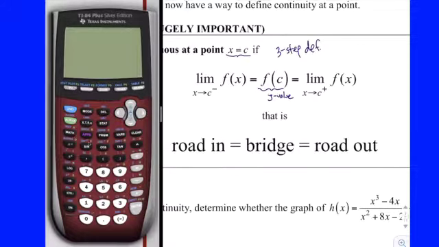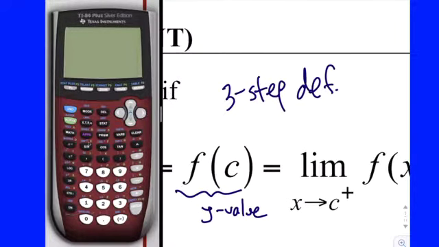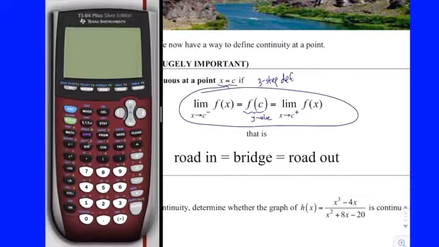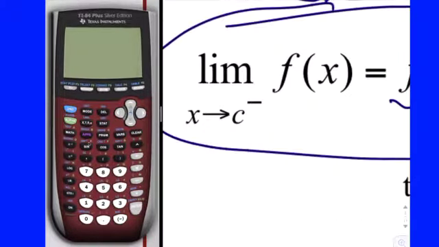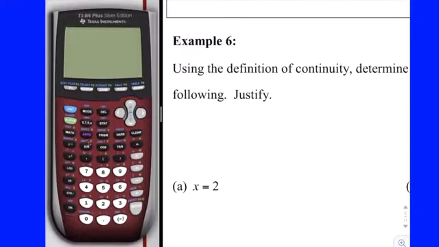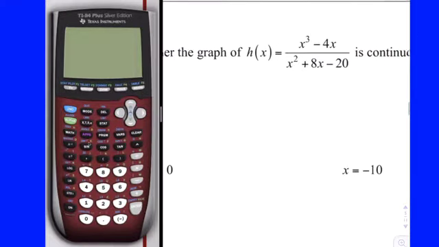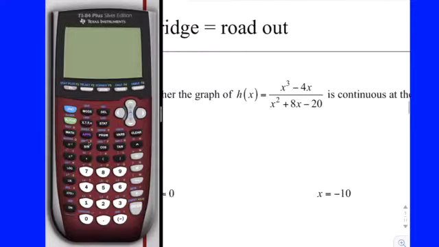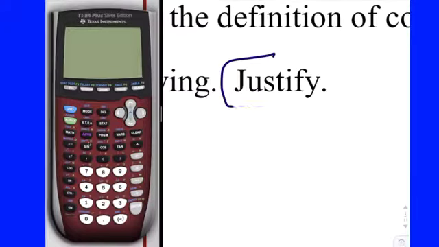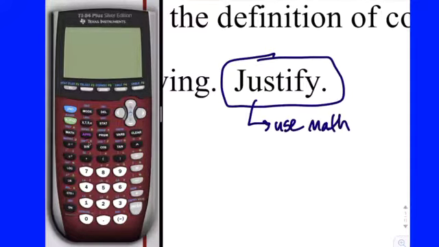So one of the things that you're going to have to do then is to determine, without a graph, without a calculator, if a function is continuous at a point. And you're going to be asked to justify based upon these three things, okay? And so you're going to have to know how to write the terminology. I'll show you what I mean here on example 6. Okay, it says, using the definition of continuity, determine whether the graph of this function is continuous at the following points. And then it says something you'll see quite a bit, justify. So when justify is written there, that means you're going to have to use some kind of mathematical argument.